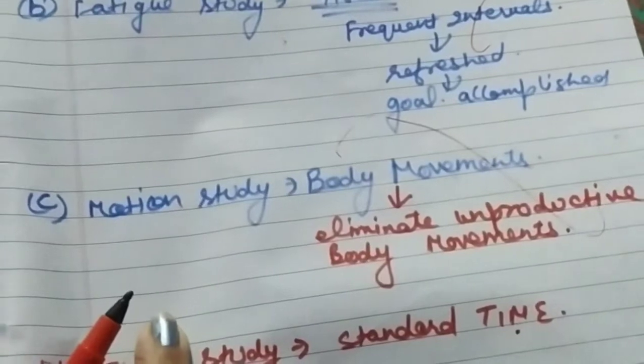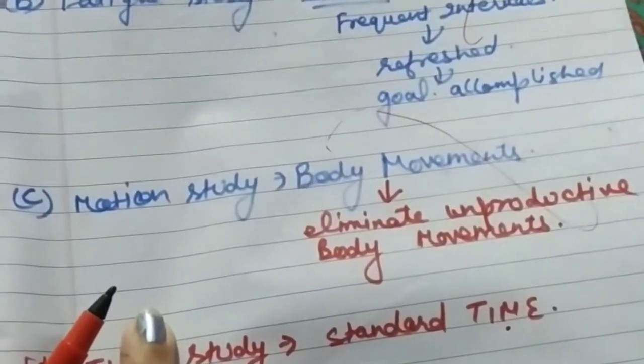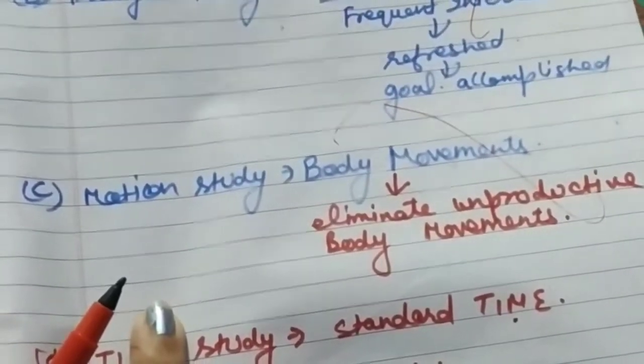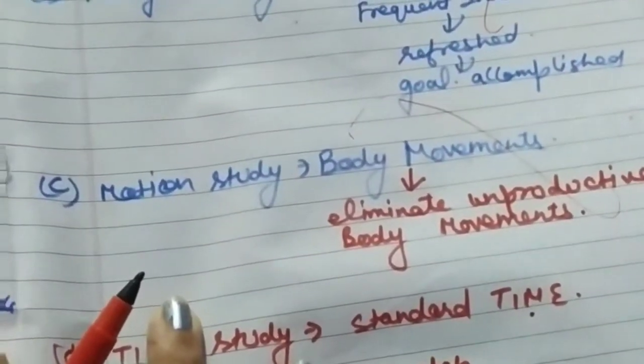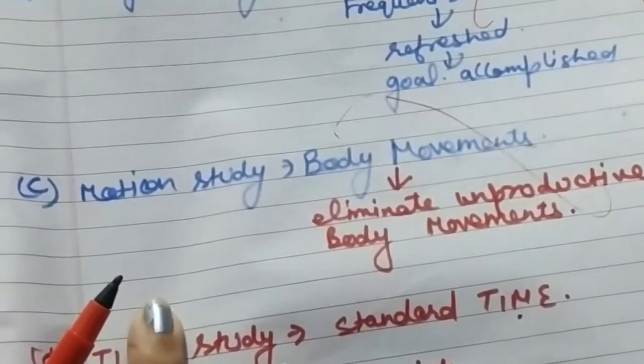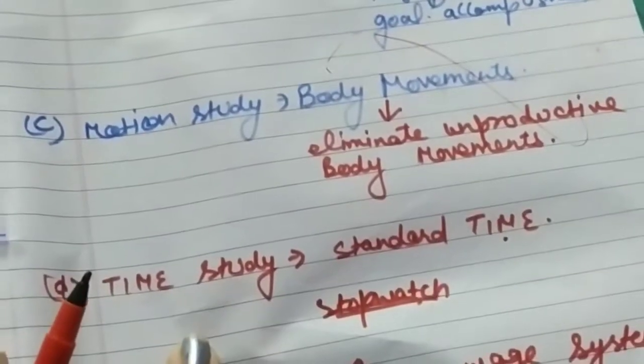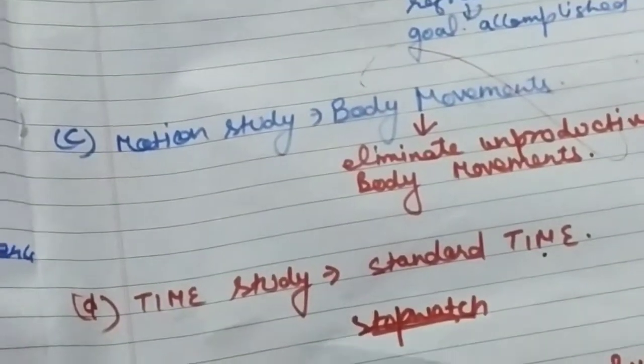In fatigue study, we have to provide frequent intervals so that our employees can feel refreshed and the goal can be accomplished on time. In motion study, we have to eliminate the unproductive body movements. In time study, the standard time should be maintained in the organization, and you can do it by having a stopwatch with you.